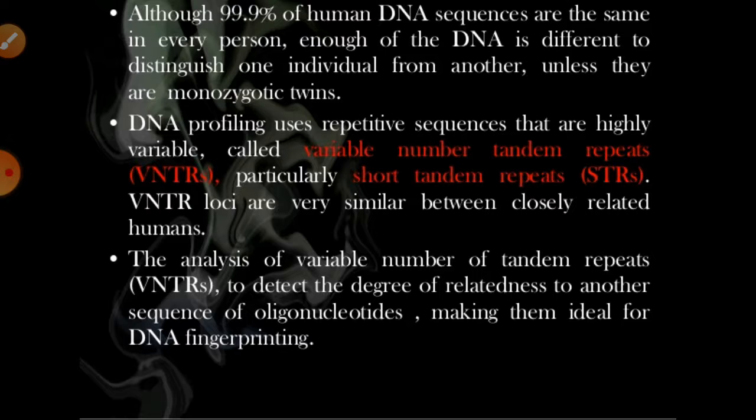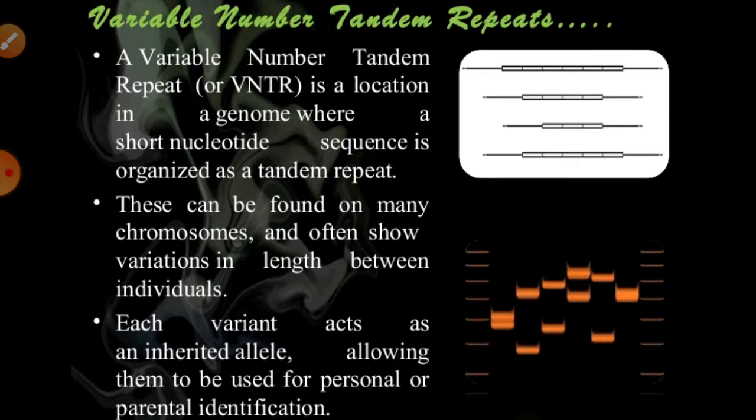And VNTR loci are very similar between closely related humans, means they are generally the same. So with the help of VNTR, we can show similarities between organisms, right? These can always help to detect the degree of relatedness, means how they relate to each other with the help of such sequences in that particular condition.